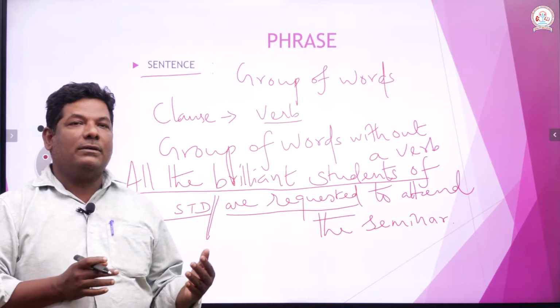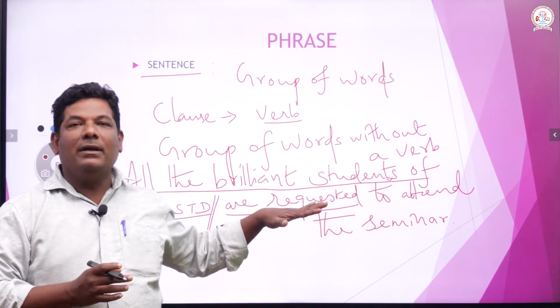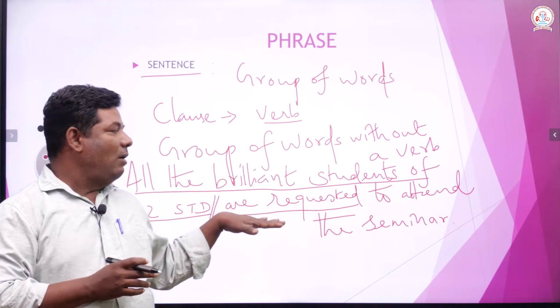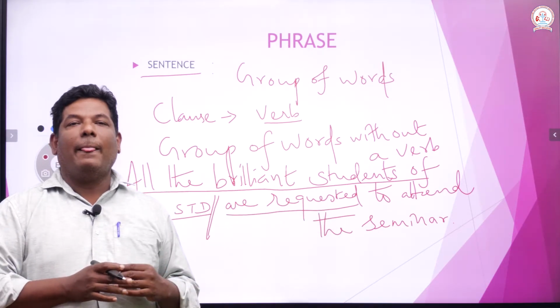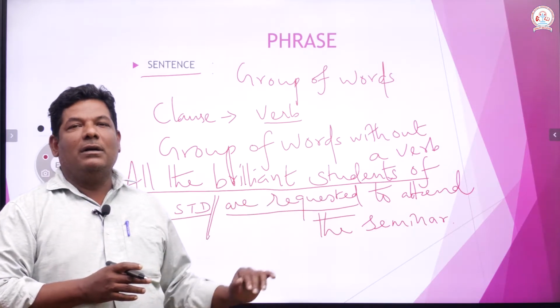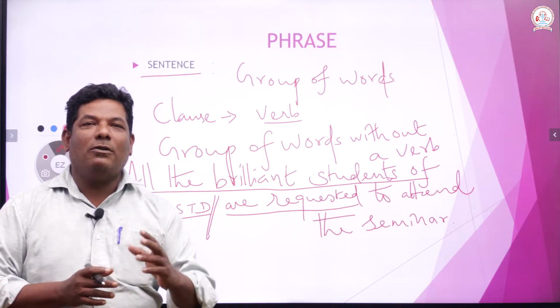When you read the sentence fully, it's a clause because it has a verb. "Requested" is the main verb. So it's a clause, and in this clause, a phrase can be a part of it.